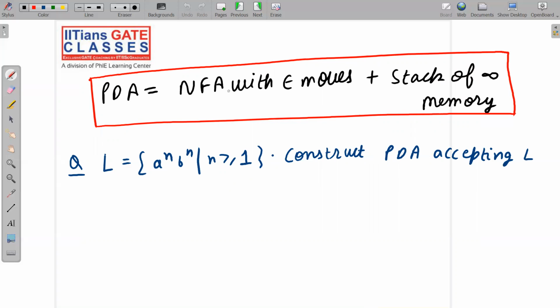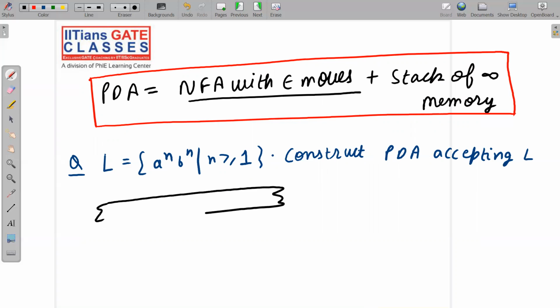Because we said that we have NFA with null move, we will have a tape of infinite length which is divided into cells. Each cell stores one symbol at a time. Whatever I'm saying here, I have already told you many times in the FA chapter, the first chapter, that is finite automata and regular languages. You can watch my previous videos. I think in lecture number 2 itself I have told you about all these things. So please watch that if you are not able to follow it. I will say it in a faster manner.